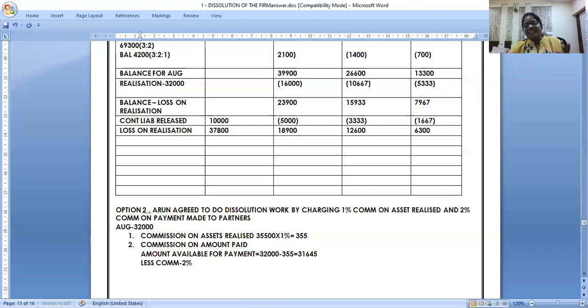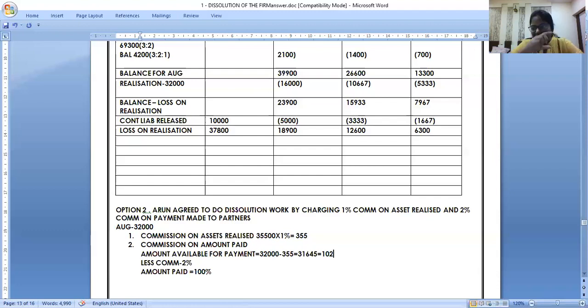So the same concept I'll use in liquidation. This is used in company final accounts everywhere. I hope you remember some formula, rate upon rate plus 100 and so on. So now what is amount paid? Can I take amount paid as 100? Just look. I'll give you time to write. Amount paid is 100. Then commission is 2% on the amount paid. Then can I write here amount available is equal to 102?